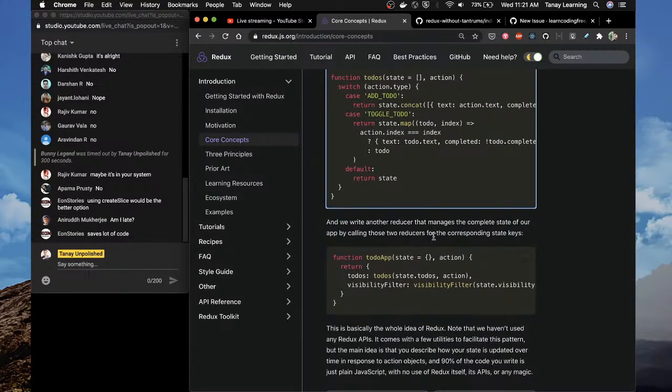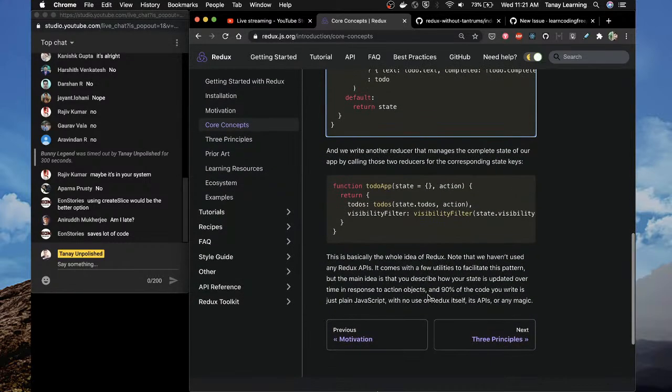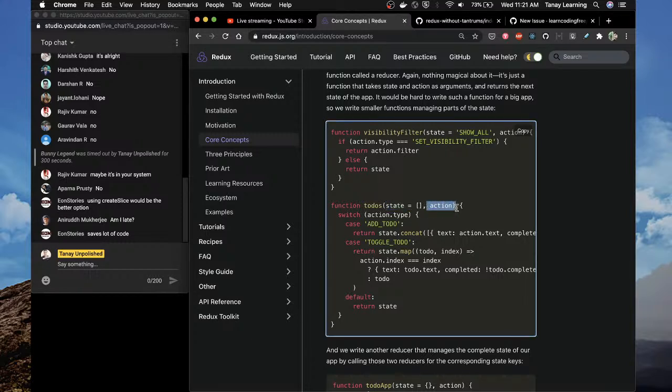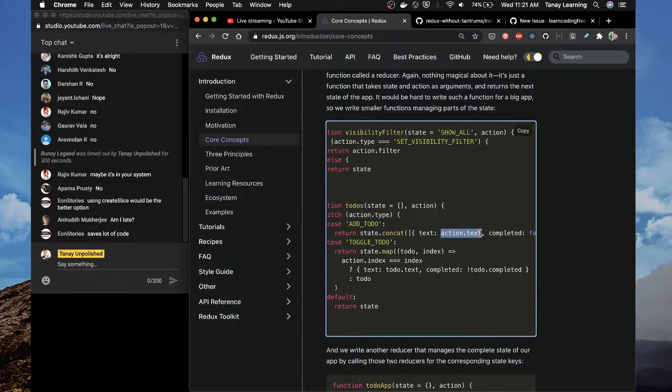And we write another reducer that manages the complete state of our app by calling these two reducers. Okay, this is basically the whole idea of Redux. Very nice. So I know what the whole idea of Redux is. The whole idea of Redux is you take state, you pass it an action, you switch on action type and do whatever you want to do with the action.text.